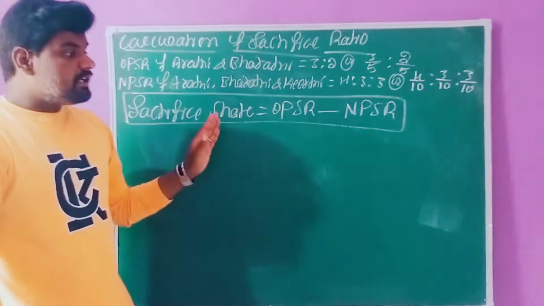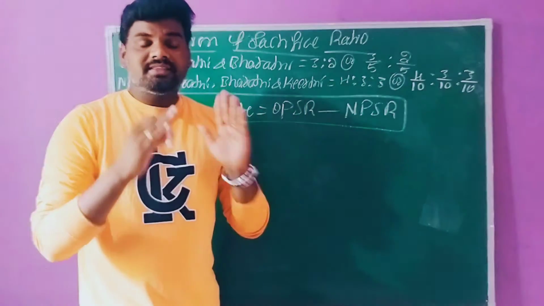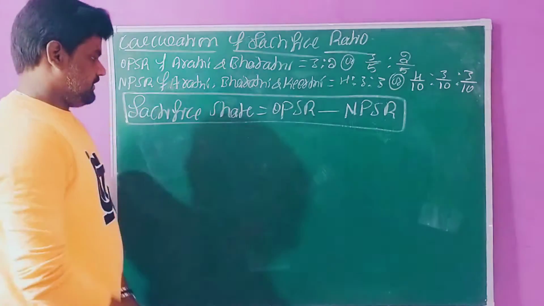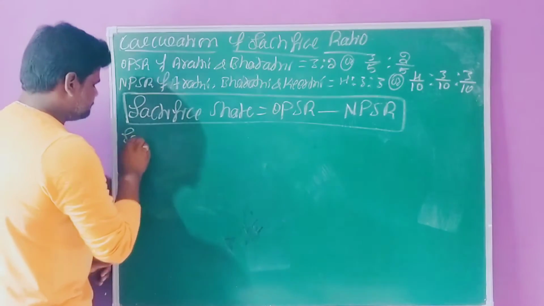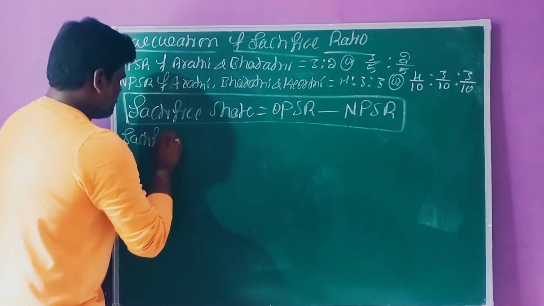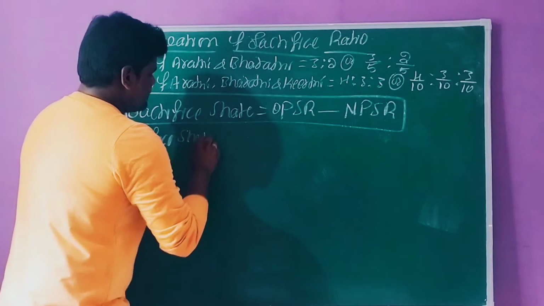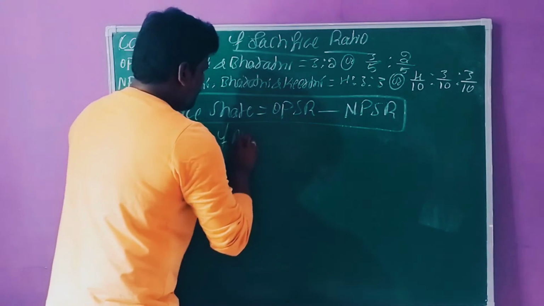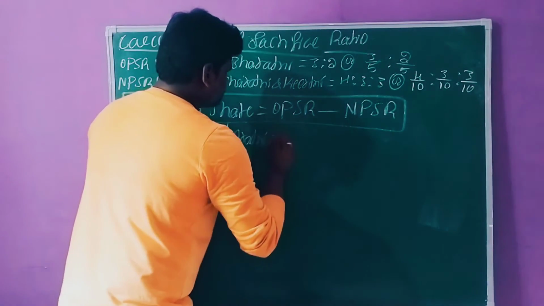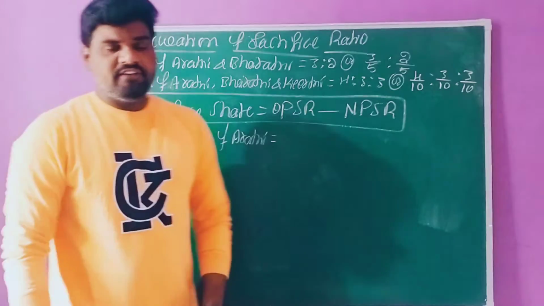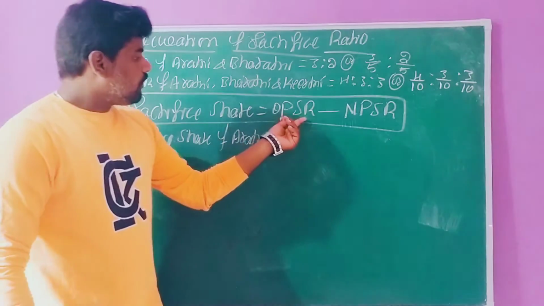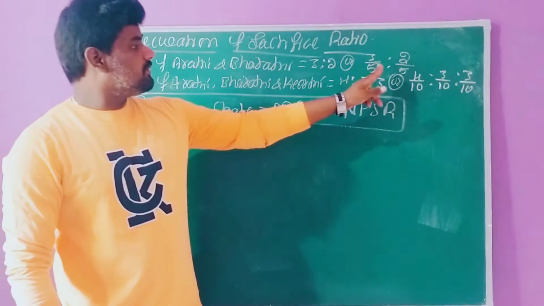First, we need to find Arti's sacrifice share. Sacrifice share of Arti. As per the given information, the old ratio is available, right? 3 by 5.